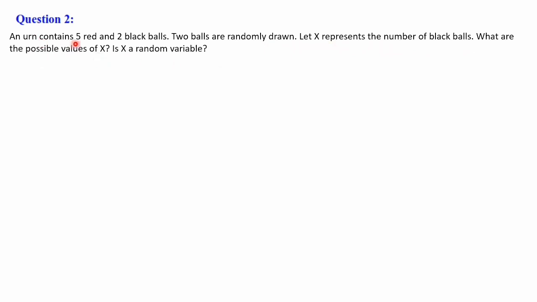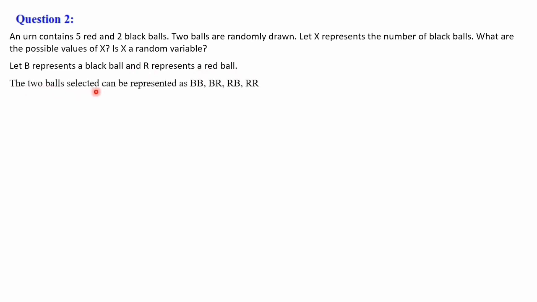Here an urn contains 5 red and 2 black balls, and 2 balls you are taking randomly, and x is already defined. X represents the number of black balls. Let us assume B represents a black ball, first letter of black, and R represents a red ball, first letter of red. Then 2 balls are selected, can be represented as BB, both black, BR and RB, one black and one red, and RR, both red.